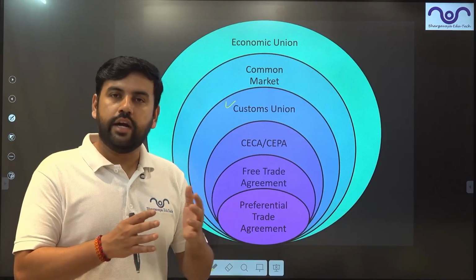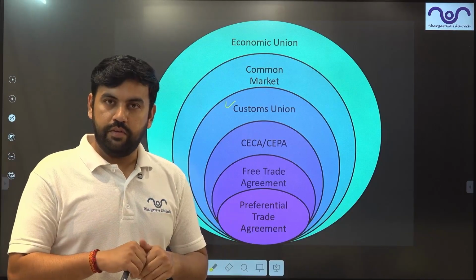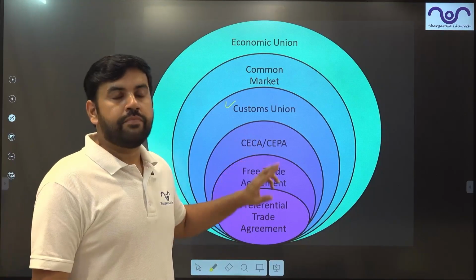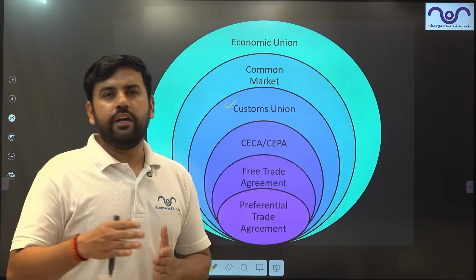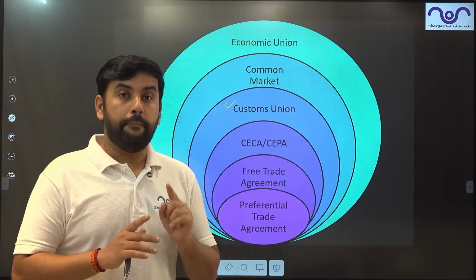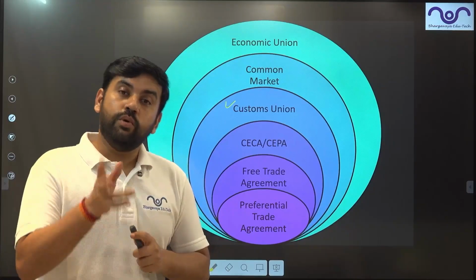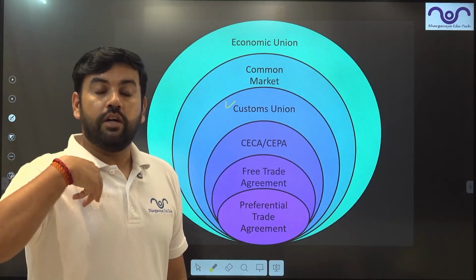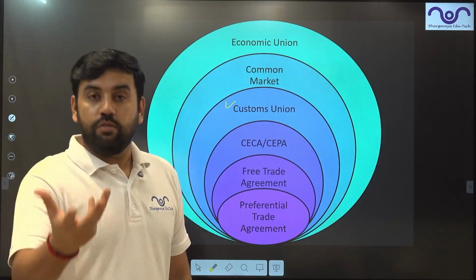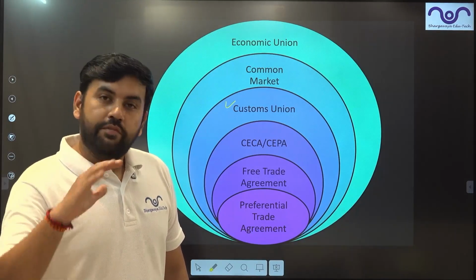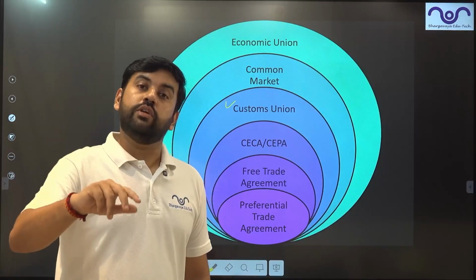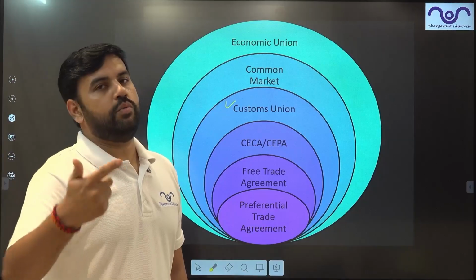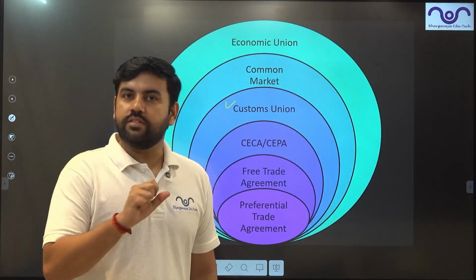They will remove all kinds of trade restrictions between themselves, including services and investment, because it is beyond CEPA, right? So they will bring all kinds of common policies between them. But to be a customs union, both these countries should have a common external trade policy towards a third partner, or the outsider. If the outsider is, let's say, Italy, France and India together should have a common external policy towards Italy. So that is a customs union for you.